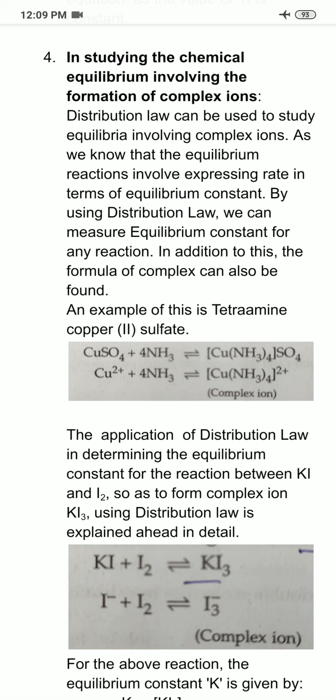Now what happens? Iodine is insoluble in water, and in order to make it soluble, we add a pinch of potassium iodide to it. So when potassium iodide is added to iodine in water, it forms potassium triiodide.